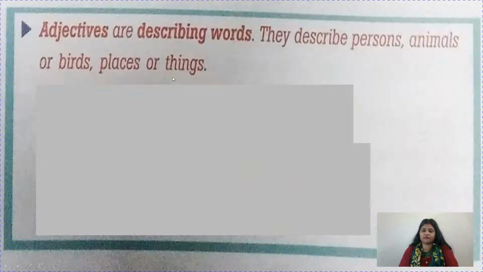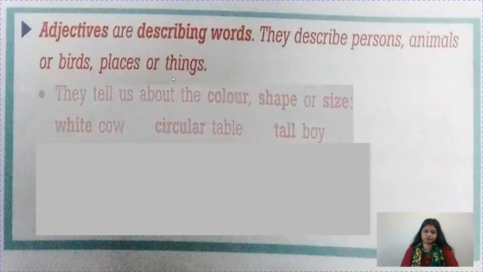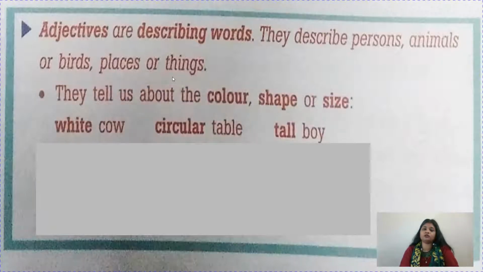Children, it is very simple to learn. You have learned noun. What is a noun? Noun is the name of a person, place, animal or thing. So simply you can say adjectives are used to describe a noun. Now, they tell us about the color, shape or size.